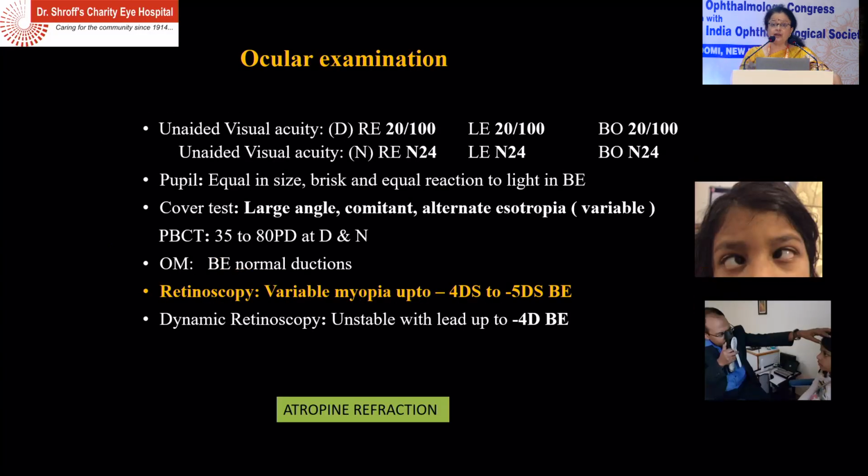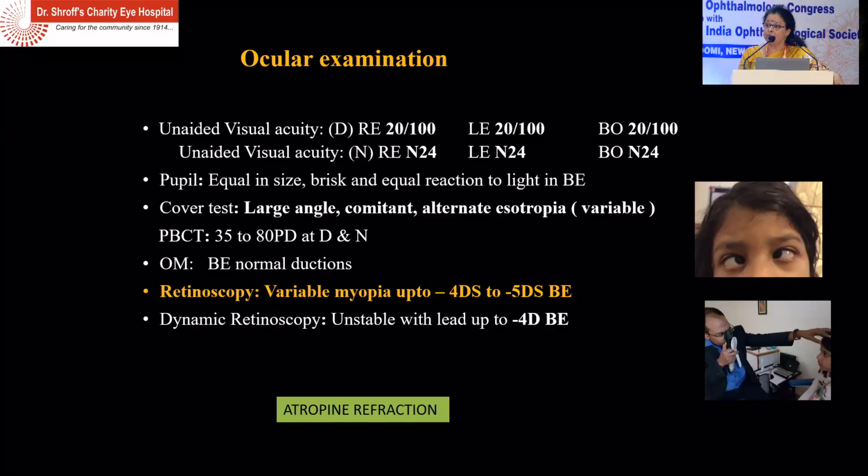Her visual acuity was 6/36 in both eyes, unaided N24. Pupil was normal, equal in size, brisk and equal reaction to light. There was a large comitant alternate esotropia, but it was variable, 35 to 80 prism diopters at distance and near. There were normal ductions. When we did a retinoscopy, the myopia was variable up to -4 to -5. Did a dynamic retinoscopy, there was a lead of -4.